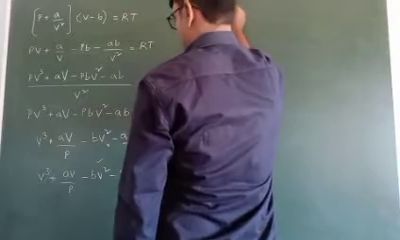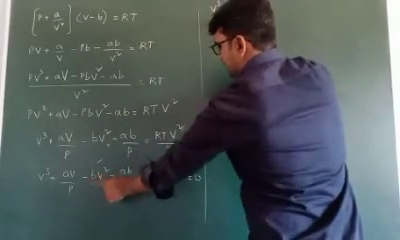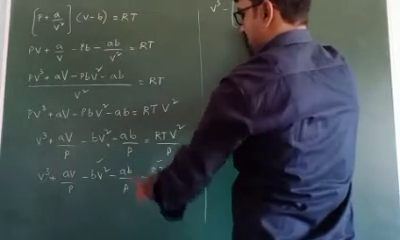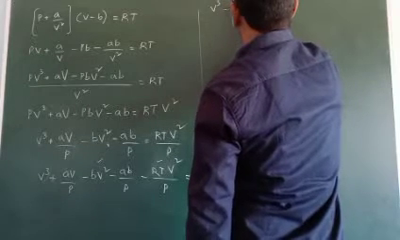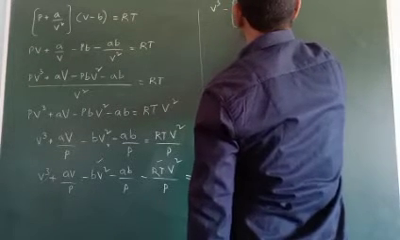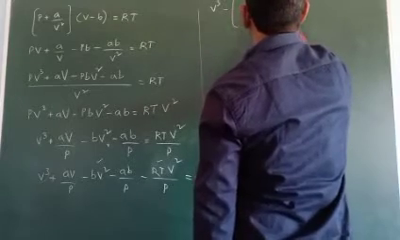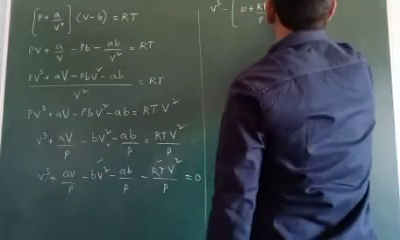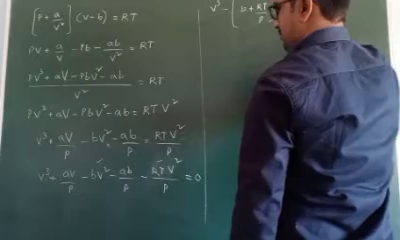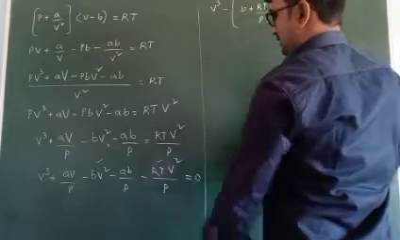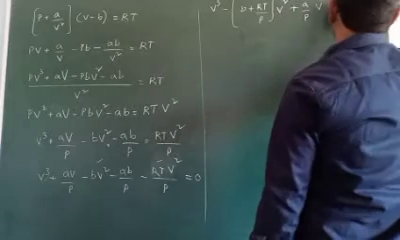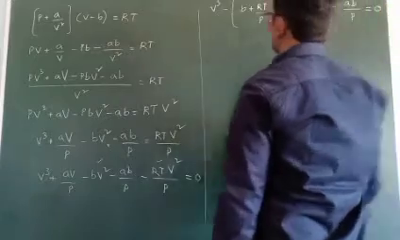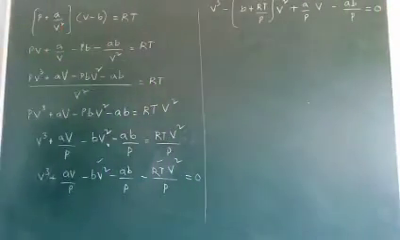V cube, minus V square, take common (b plus RT by P) into V square, next V term plus a by P into V, next last one constant, minus ab by P, equal to 0. Okay, this is one equation.